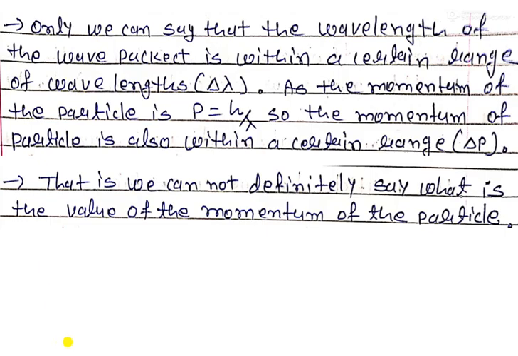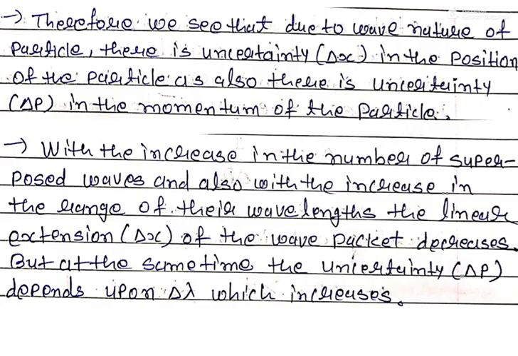But in the second assumption, if we try to superimpose so many waves, not a single wave, then the extension of a particle becomes narrow. If we remember our previous example, we considered one classroom and we had only one student, but instead of one student, now so many students are entering the classroom.